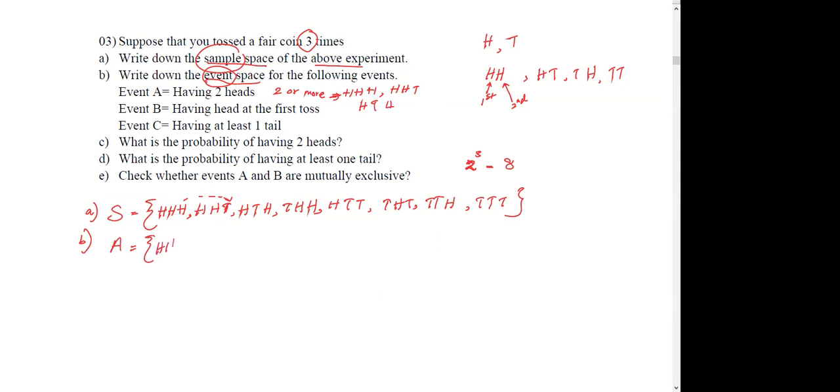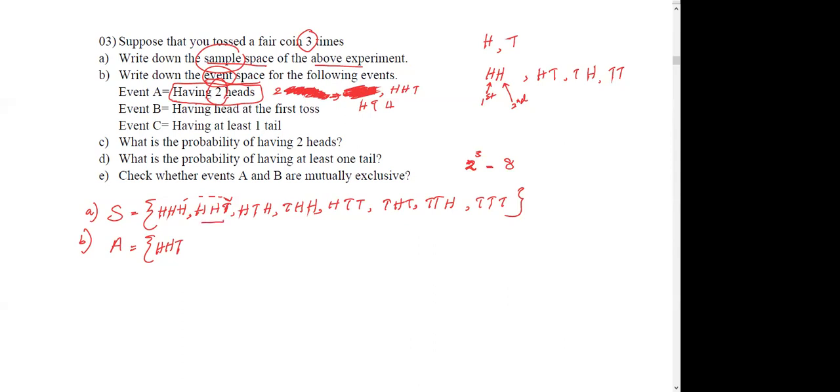Two heads, first head, oh sorry, this is having 2 heads, just 2 heads, just two, not more. It doesn't ask for at least. Sorry for that, I just missed it. So this is not correct. The first one does not belong to this part because it must have just 2 heads. So first 2 heads, then tail, like this one.